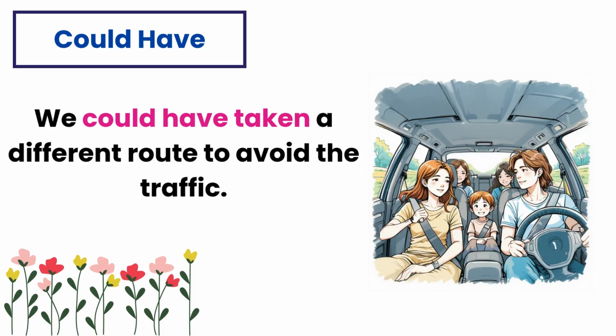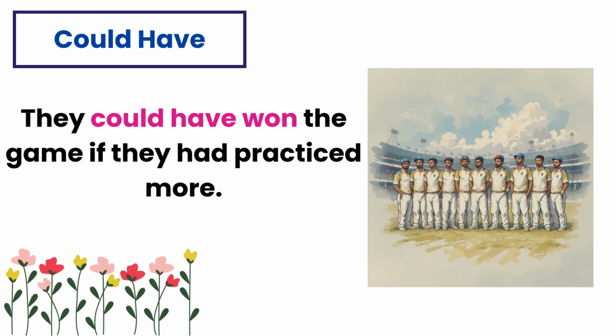We could have taken a different route to avoid the traffic. Here, could have shows that taking a different route was a possibility, but it didn't happen. They could have won the game if they had practiced more. In this example, could have implies they had the potential to win, but didn't due to insufficient practice.